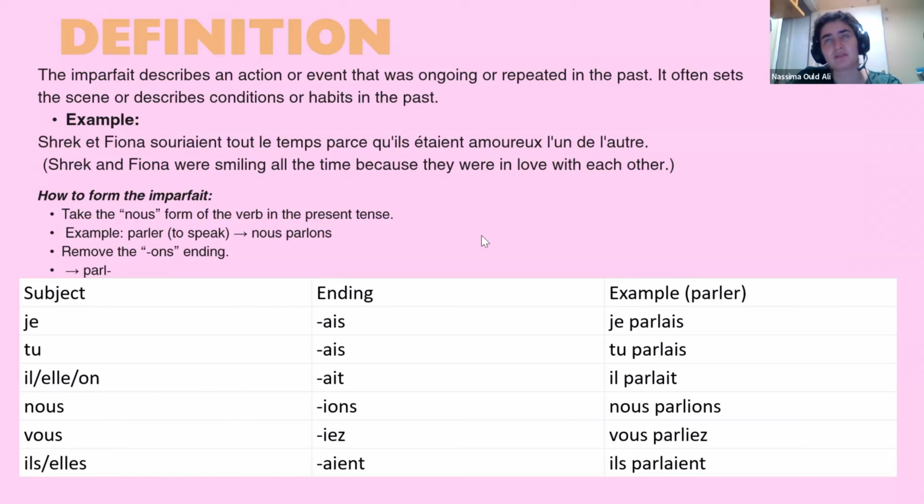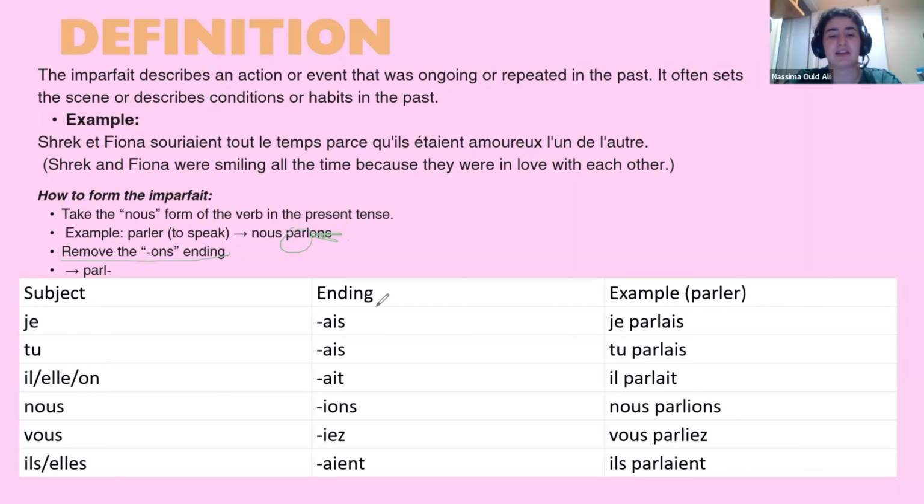It's pretty easy to form the imparfait. And for the first time, I'm going to say that we only have one irregular verb in imparfait. Only one. Okay, so in imparfait, we're going to take the nous form of the verb in the present tense, okay? For example, je parlais will come from nous parlons. So the verb parler will be nous parlons. Then we are going to drop the ONS.